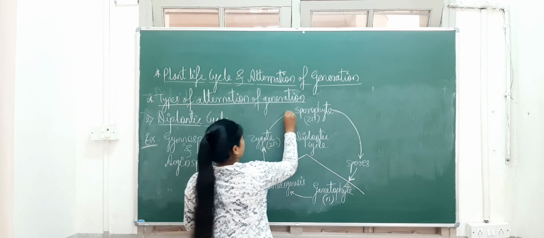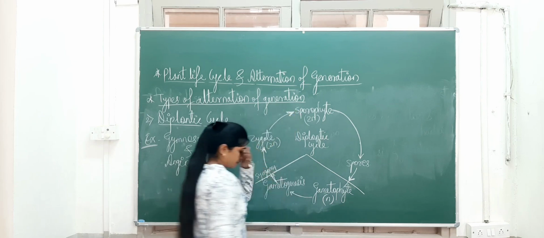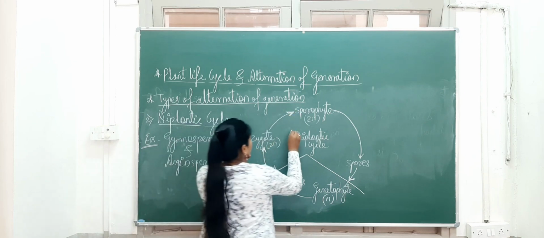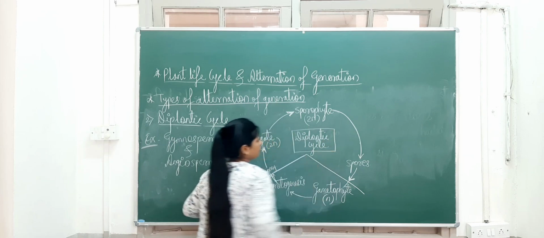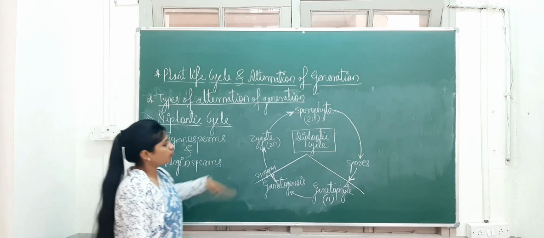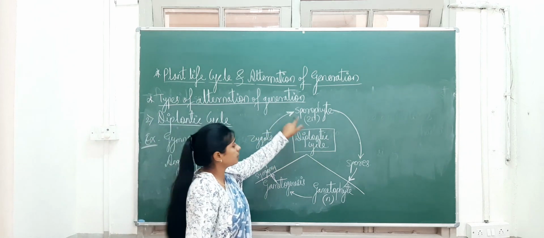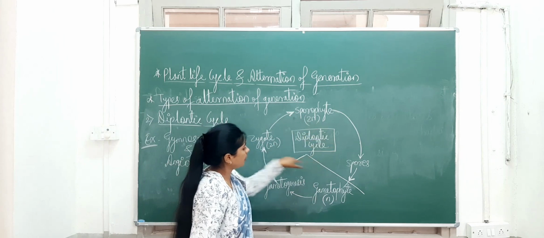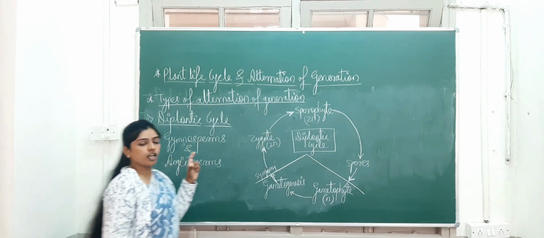So this is the life cycle of the diplontic cycle, a schematic representation. Okay, so as compared to the haplontic, we can observe here that the sporophytic generation or sporophytic stage in the life cycle is diploid. So here the diploid life cycle stage is the longer period of time. It takes a long time.